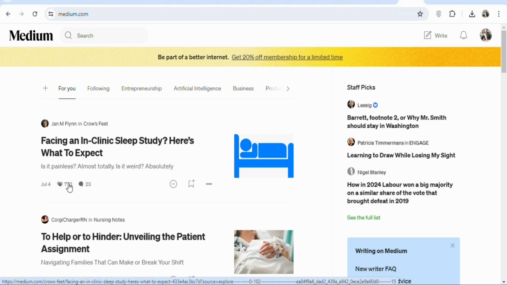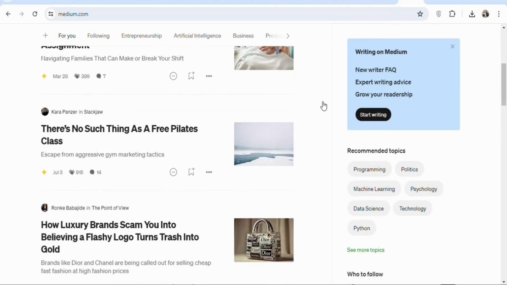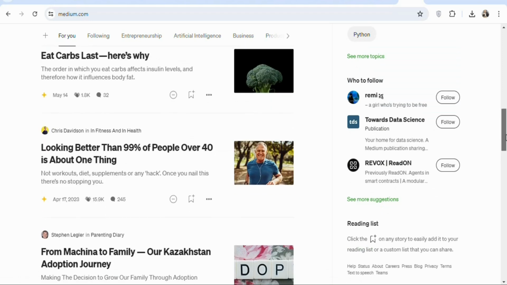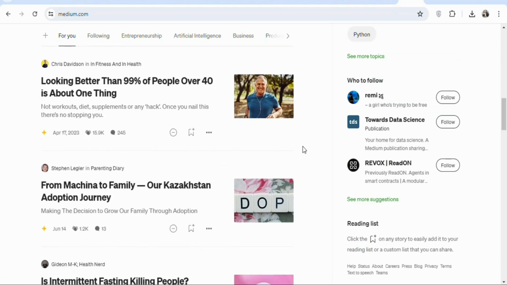You can see this one, it has got 773 claps. There are many of them. So all that you need to do is to also write a very useful article. You can see many different articles and you can see the claps. The claps are just people who like the article. So make sure you publish a very useful article so that you can get many people to read it. You can see this one has got over 15,000 claps. That means it is one of the best that people want to read.